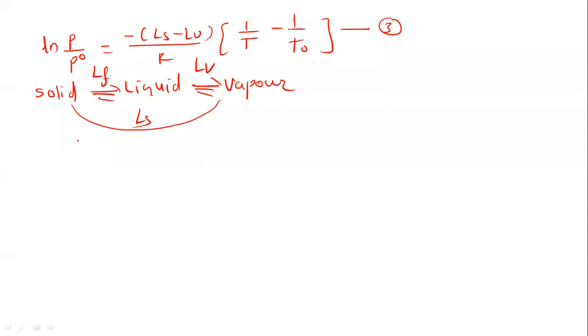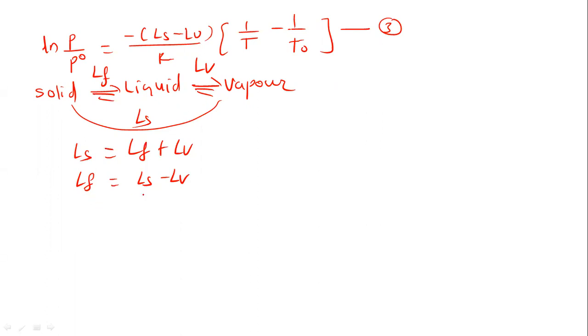Therefore we can write here LS, it is equal to solid to vapor. It is a direct process, but in between LF plus LV. So this is nothing but LF plus LV, right? Therefore LF is equal to LS minus LV. Latent heat of fusion is equal to latent heat of sublimation minus latent heat of vaporization.